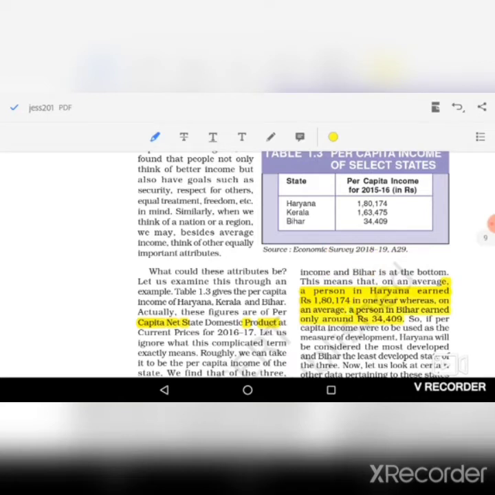So if we compare on the basis of per capita income, then the per capita income in Bihar is very low and the per capita income in Haryana is very high. Similarly, the per capita income of Kerala is also very high.